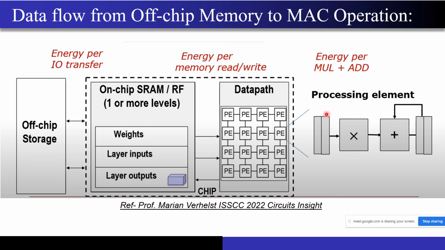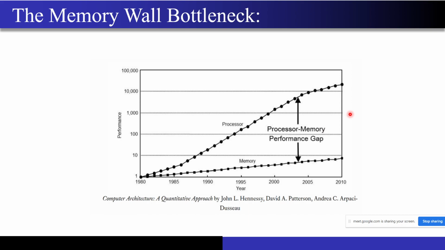And now the processing element itself will consume some energy because it's a multiply and accumulate kind of operation, right? What I had told you is that this multiply and addition operation consumes 1/200th of the energy of whatever I do over here, that is fetching the data from memory, reading it, storing it, and writing it back to the DRAM. So this consumes around 200 times more energy compared to the processing element, right? Now, why I told you all this is because I want you to go into Moore's law now.